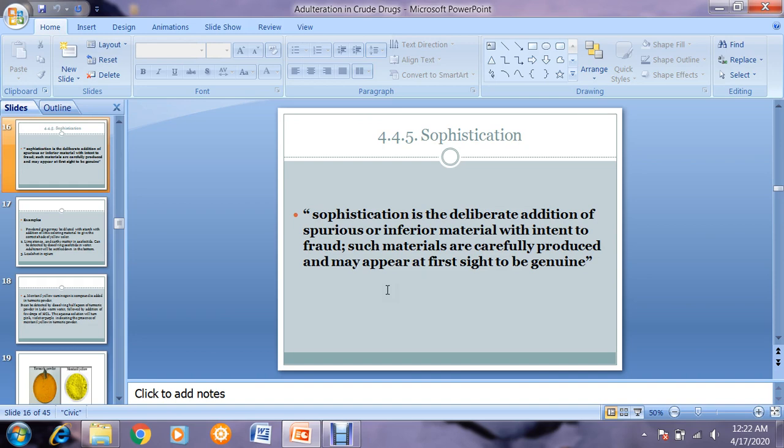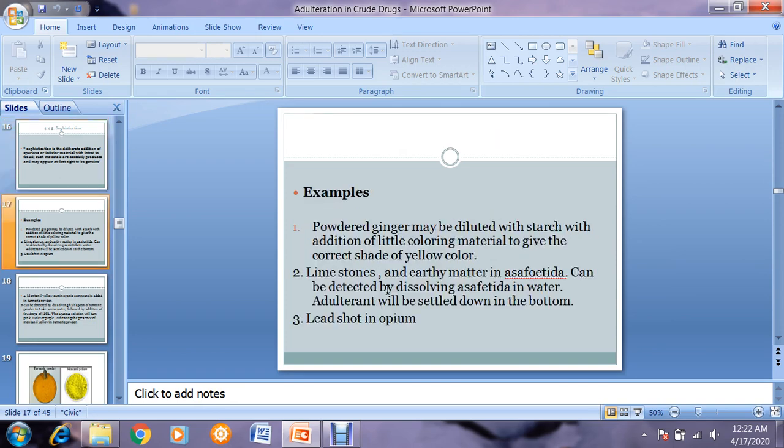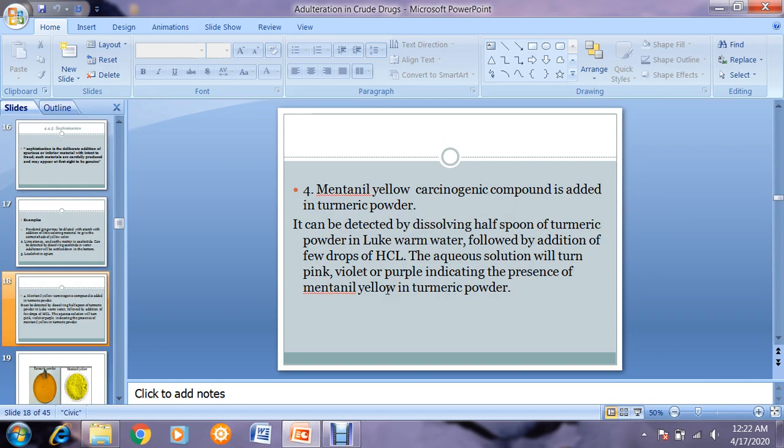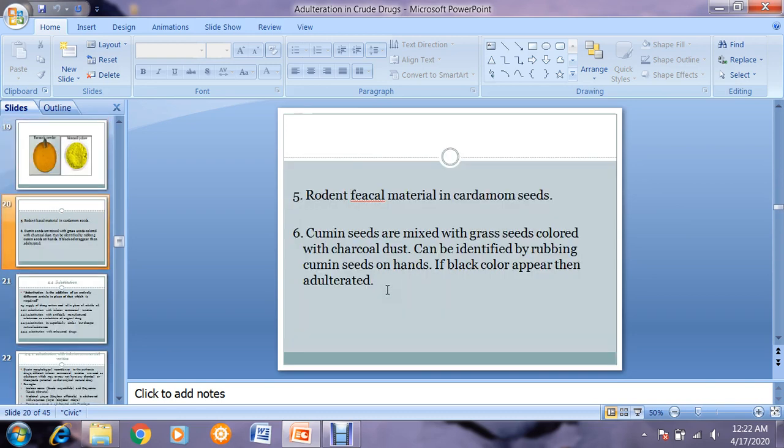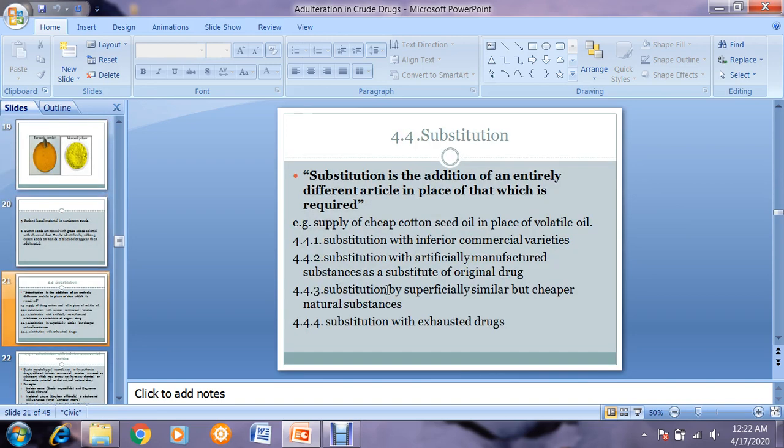Some of the material is original, while the rest of the material has been incorporated in it to increase the bulk, and then some other coloring matter etc. are mixed to give the drug a genuine look. These are deliberately made, okay, and we have discussed their different examples. Now coming towards today's lecture, that is substitution. Substitution is the fourth type of adulteration.